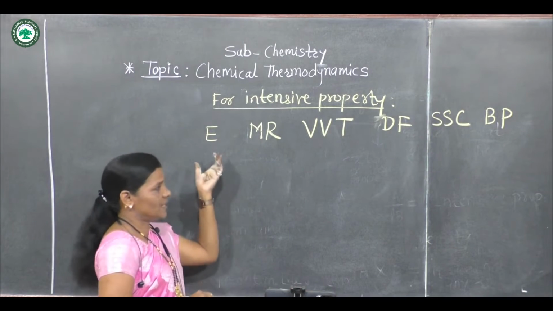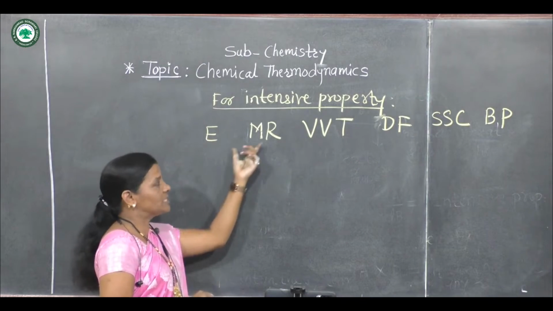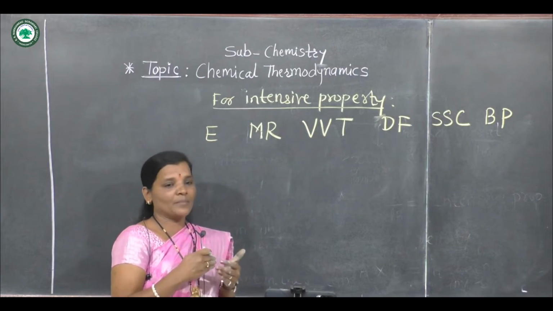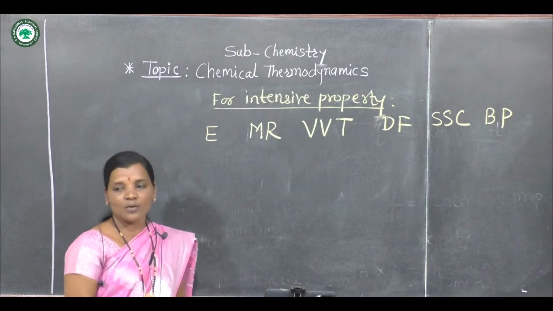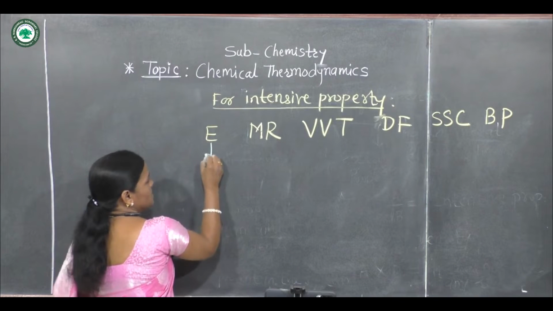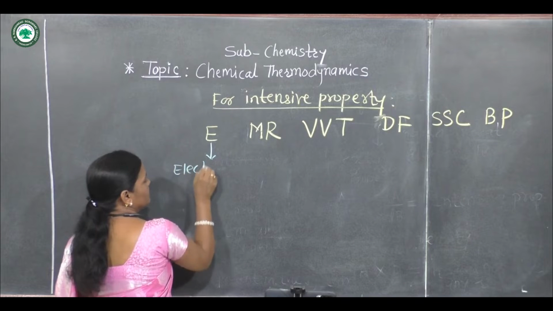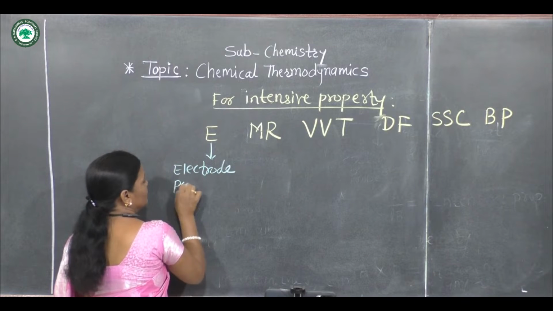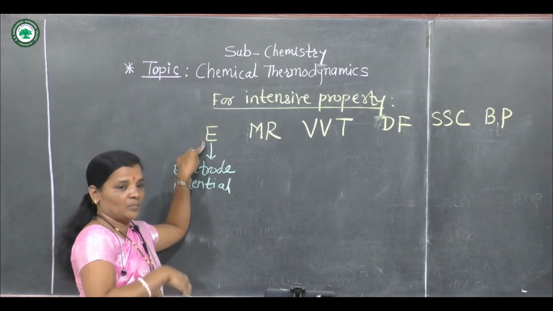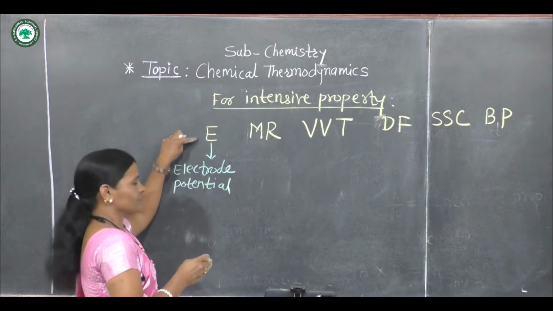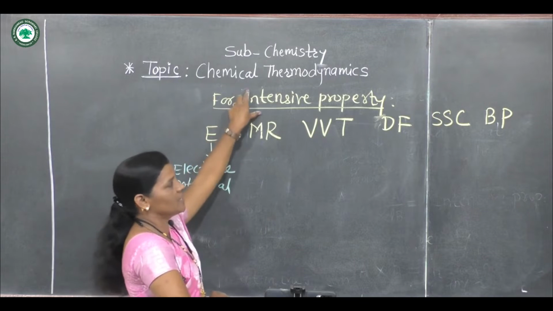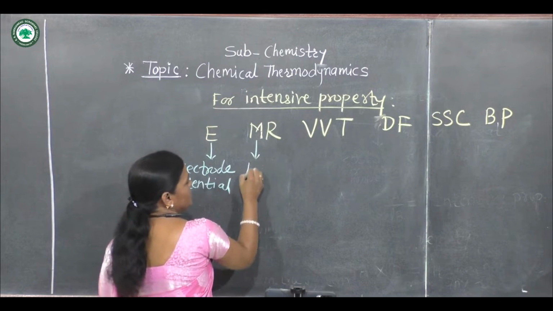So let us hear what these letters mean in our chemical thermodynamics. This is the sentence to keep in mind, that is the trick. Now E means electrode potential. In the old syllabus E also meant internal energy, but here consider electrode potential, that is an intensive property. Now M, that is molar heat capacity,